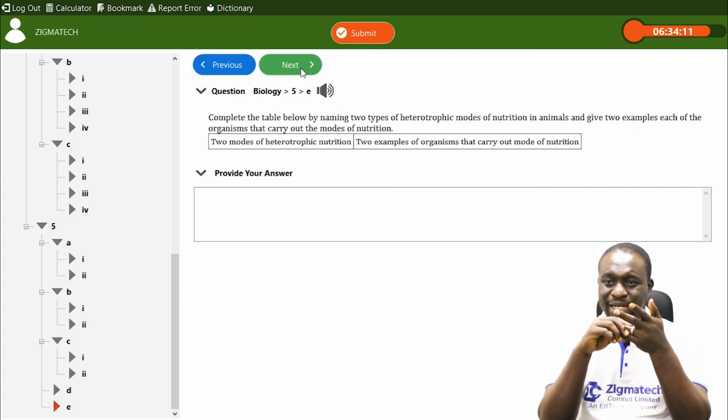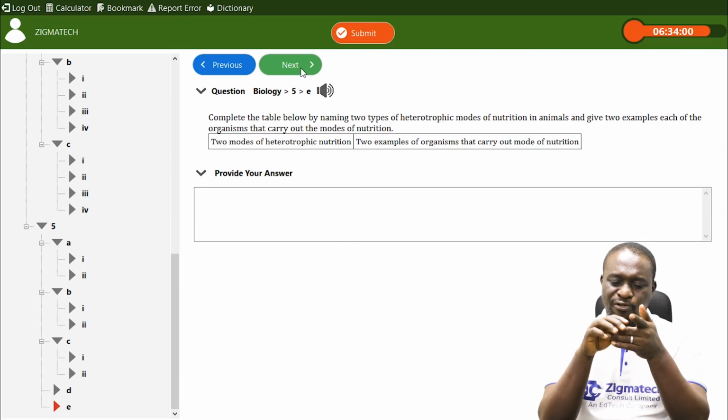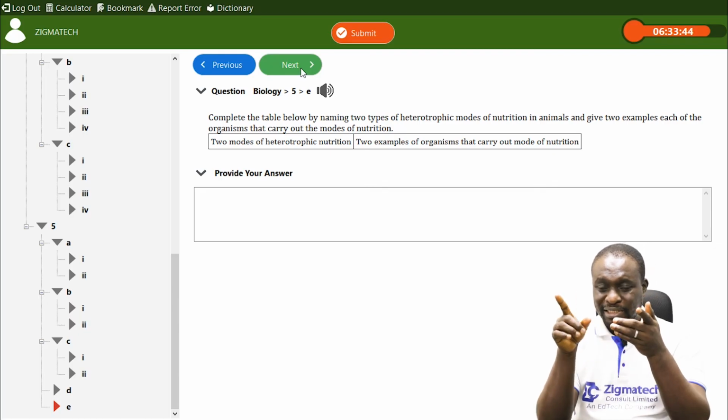An example is the lion, the cheetah, the tiger. And then we have the herbivores, which is the cow, sheep, goat, horses. They all fall under what? Herbivores. The rabbits, they are herbivorous animals. They feed on what? Plants only. Carnivores, they feed on flesh only. Omnivores, they feed on both plants and animals. So that's number 1. I've given examples.